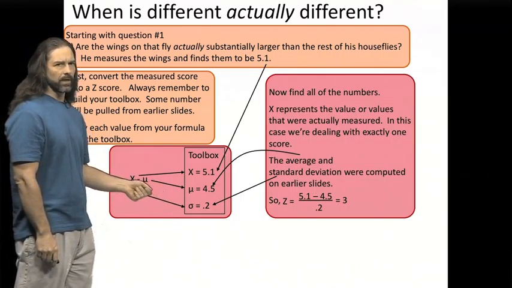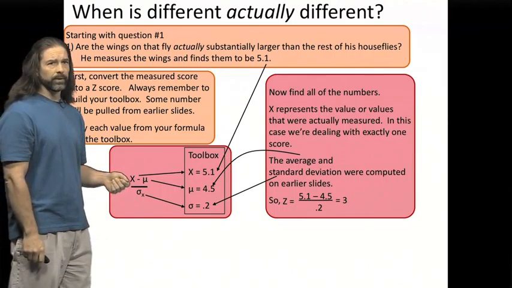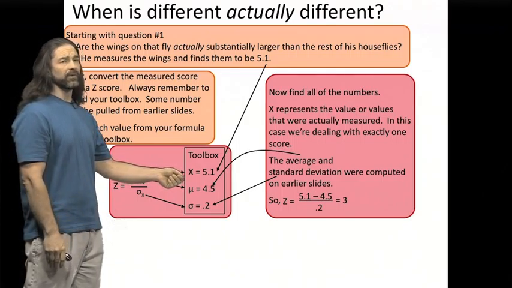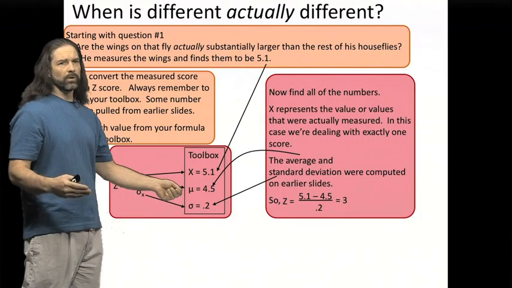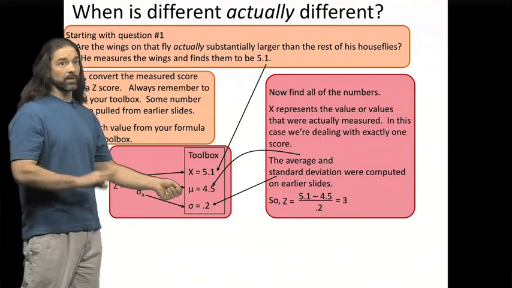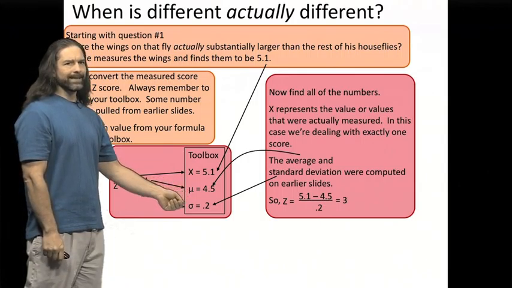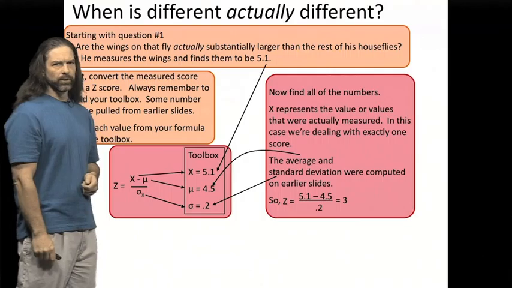Then we ask ourselves, do we have the values for each of those variables that we put in our toolbox? We already said that our individual x value, our individual observation, the fly in the terrarium, is 5.1 millimeters. From the previous videos, we determined that the mu, the average length of the wings for the rest of the flies, all of the flies in the house, was 4.5 millimeters, and we had calculated the standard deviation of all those flies earlier at 0.2.